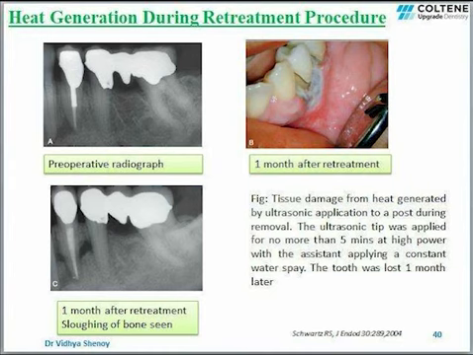Now that we have seen the steps that are involved in endodontic retreatment, we will see what are the potential complications that can occur. Greatest risk of heat-related tissue damage occurs during non-surgical retreatment. So what are the sources of the heat that is generated? First one is the use of heat to soften canal fillings to aid in their removal. Second is the use of ultrasonics to dislodge post or separated instruments from the canal, which can potentially generate enough heat to raise the temperature of the external root surface by 10 degrees Celsius or more.